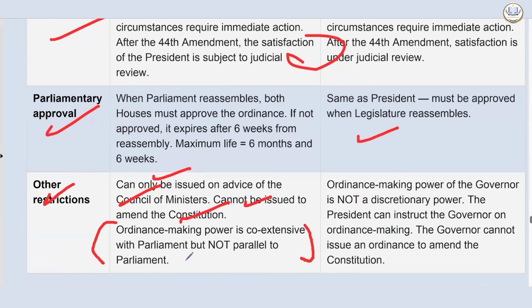In the case of the Governor, the ordinance making power of the Governor is not a discretionary power. The President can instruct the Governor on ordinance making. The Governor cannot issue an ordinance to amend the Constitution, obviously.